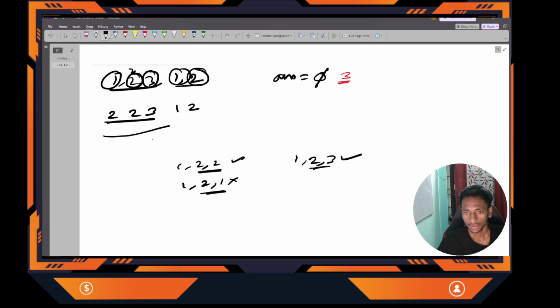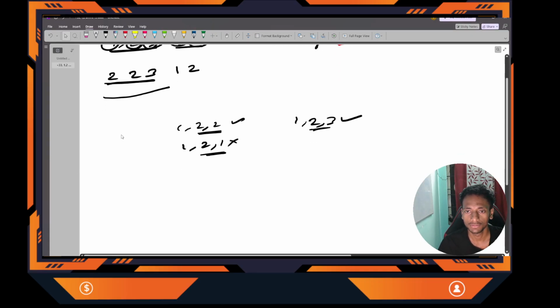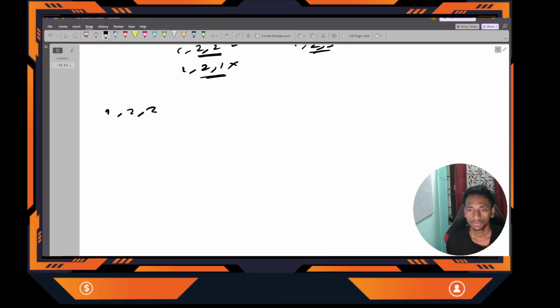Suppose this example, 1 2 3 1 2. You can see that first of all this subarray is non-decreasing, and again this one is non-decreasing. So if I change this number, or this number, then it is possible that it may give us a better result. Let's see.